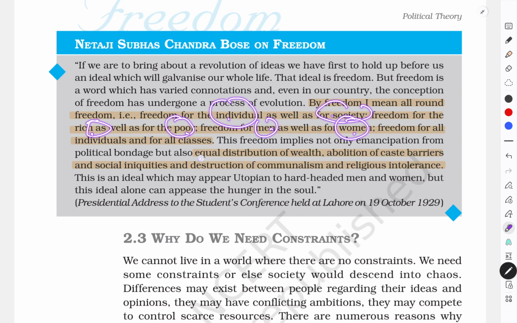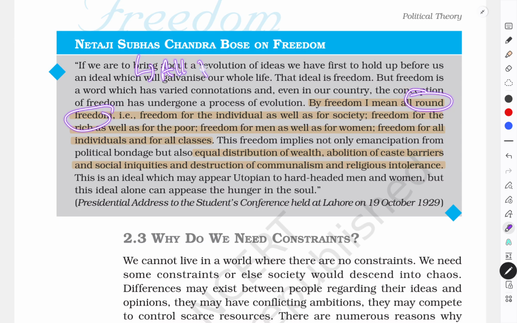So he is also among those scholars who talk about the equal distribution of wealth. Subhas Chandra Bose also talks about equal distribution of wealth, abolition of caste barriers and social inequalities, and destruction of communalism and religious intolerance. So basically what I want to show you is that the main idea of Subhas Chandra Bose is that freedom means all-around freedom.